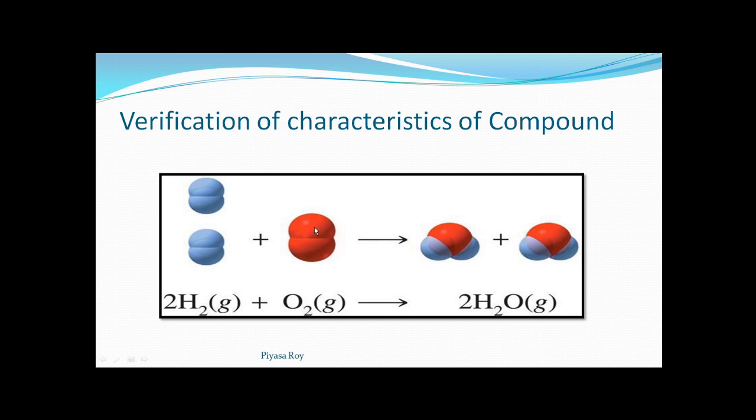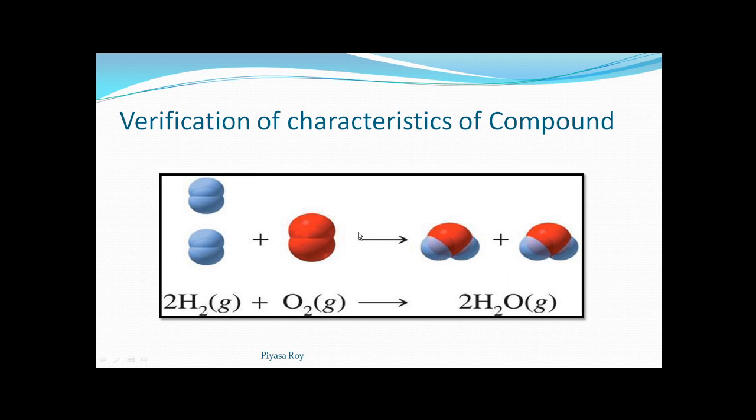We have learned about monoatomic, diatomic, and triatomic molecules. So oxygen is a diatomic molecule. That's why we have written O2. In the same manner, hydrogen is also diatomic, so it is written as H2. By this 2 we are representing the number of atoms present in a single molecule of that element. So two hydrogen molecules will react with one oxygen molecule to form two water molecules.